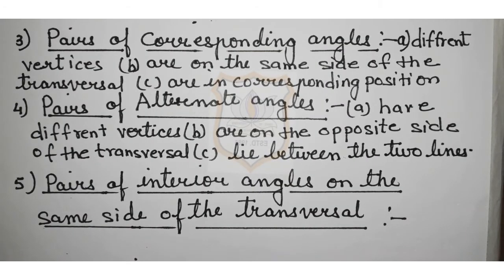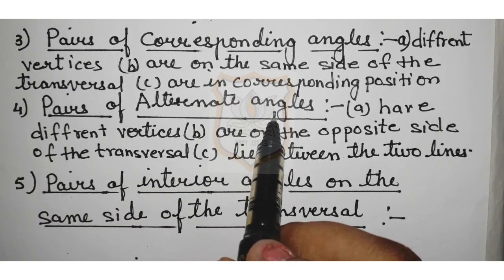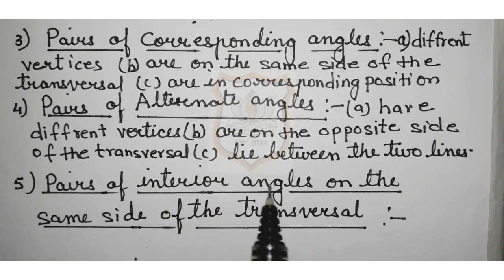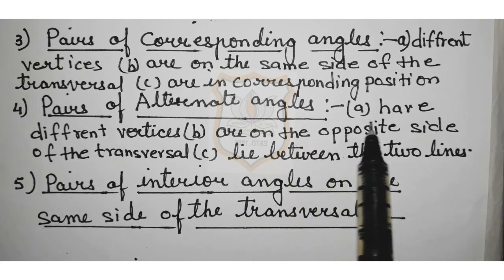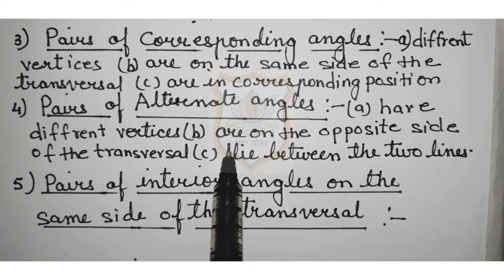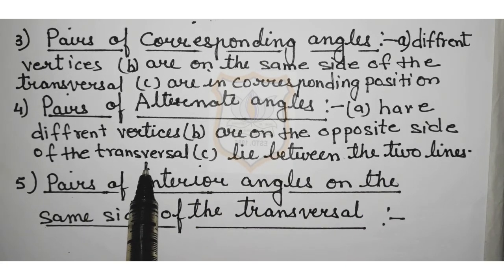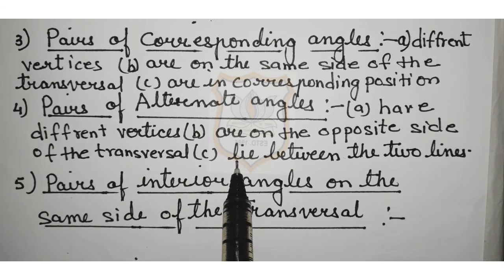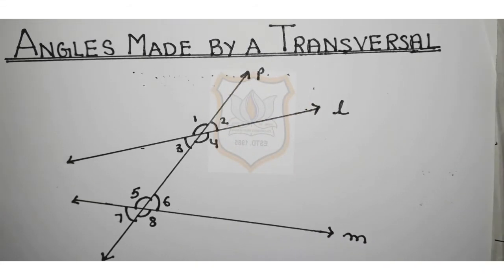Now let's understand pairs of alternate angles. Now what are pairs of alternate angles? Pairs of alternate angles are those angles that have different vertices. They are on the opposite side of the transversal and they lie between the two lines. Let's understand this. Look at this figure again very carefully.